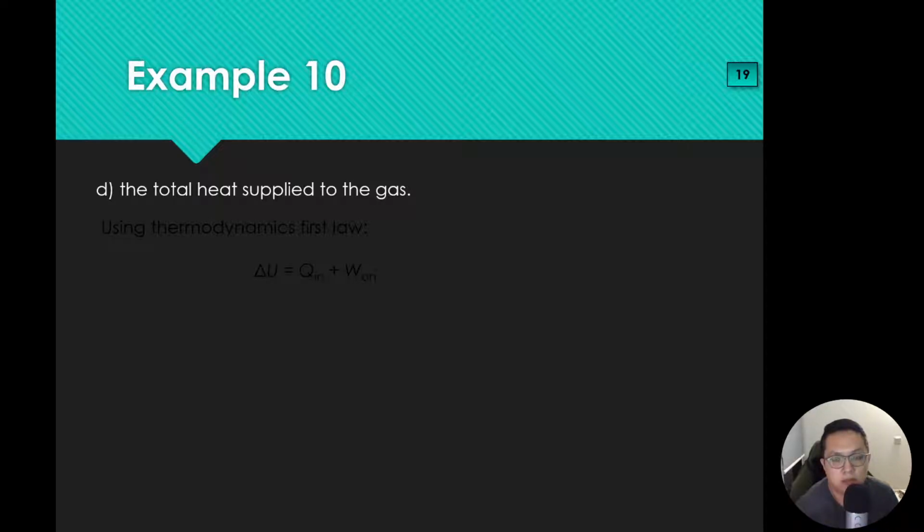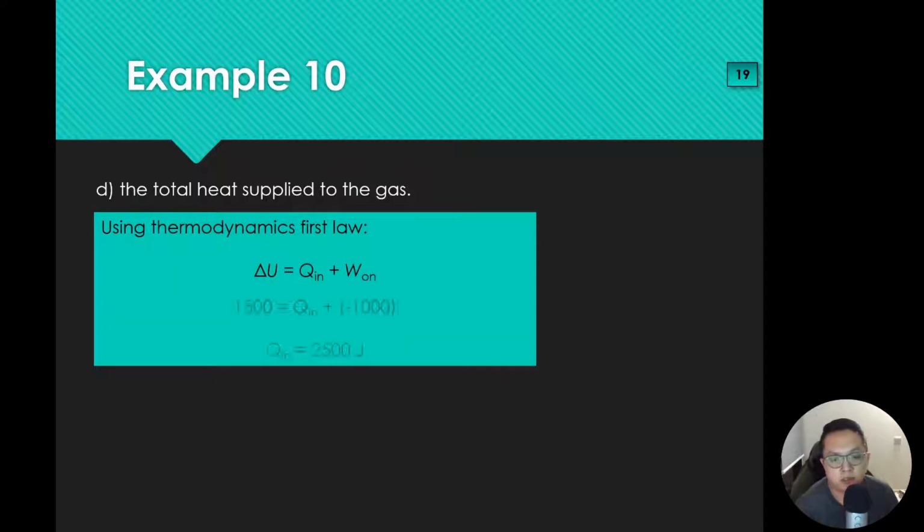Next, total heat supplied to the gas. We know the work done, and we found delta U already, right? So basically just sub in the values. Just now delta U was 1500 joules. Work done by the gas was positive 1000, so work done on the gas is negative 1000. Q in will therefore be 2500 joules.